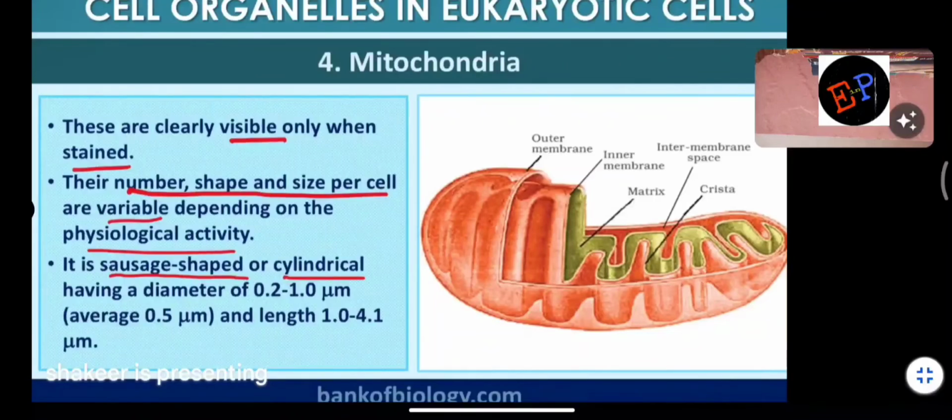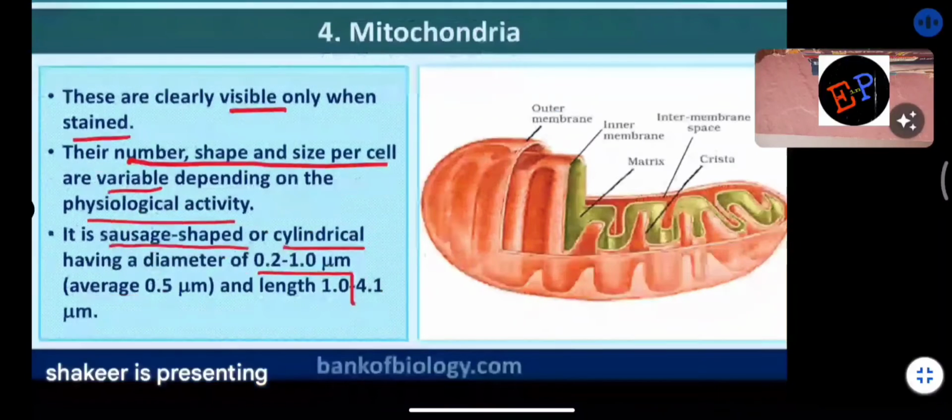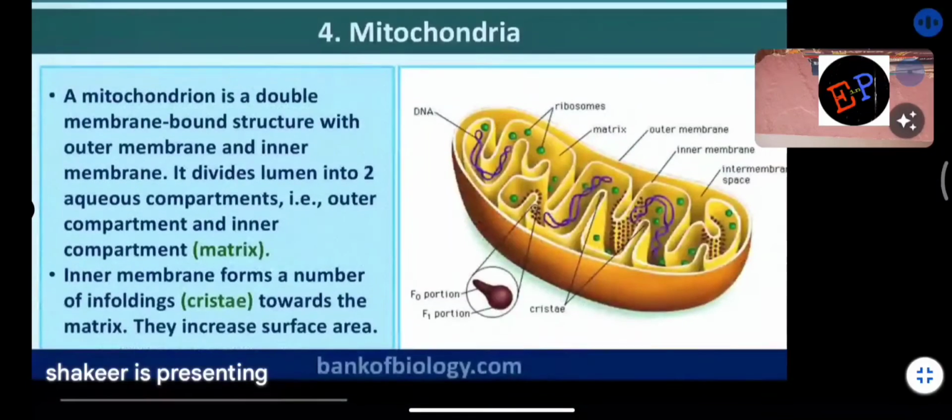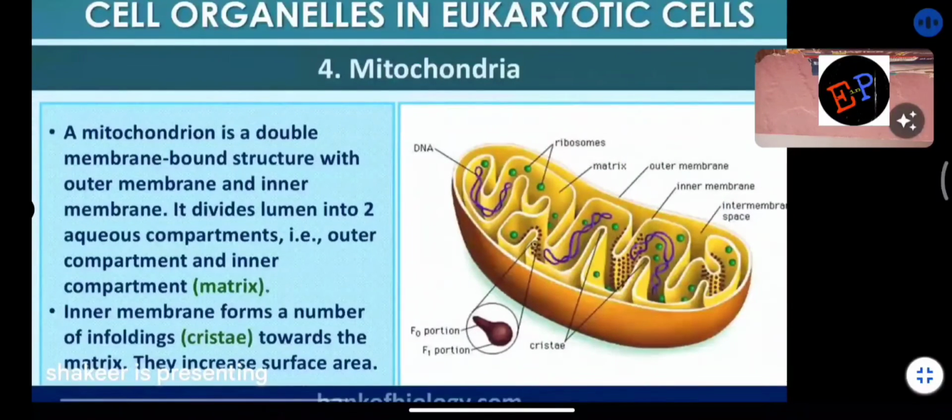Sausage shaped, or you can call it cylindrical shape, having a diameter of 0.2 to 1 micrometer, average is 0.5 micrometer, and length varies from 1 to 4.1 micrometer. So these sizes also depend on the activity of the person. You know? Mitochondrion is a singular form. Mitochondria is a plural. Mitochondrion is a double membrane bound structure.